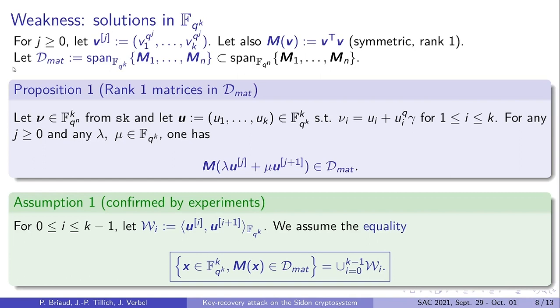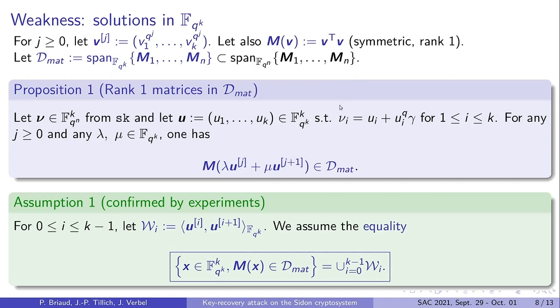And to describe the solutions that we get, I will just give some definitions. This vector V_j is the vector that you have from V by iterating j times the Frobenius on each coordinate of V, and also we define, similarly as before, the matrix M_V, which is a symmetric matrix of rank 1.